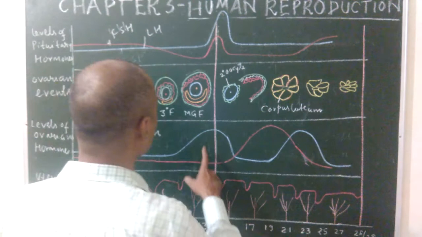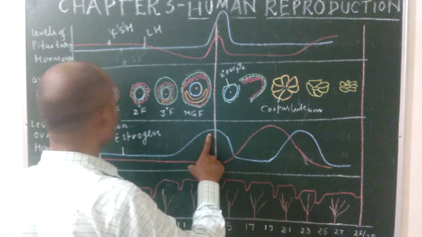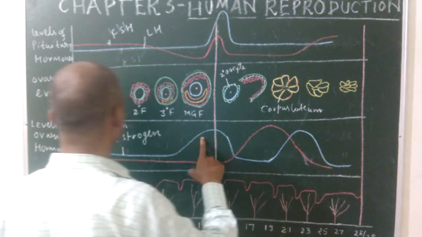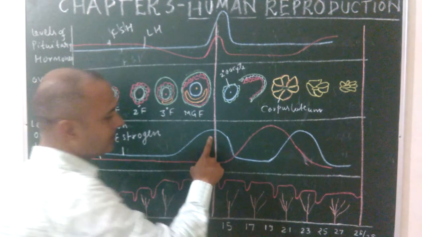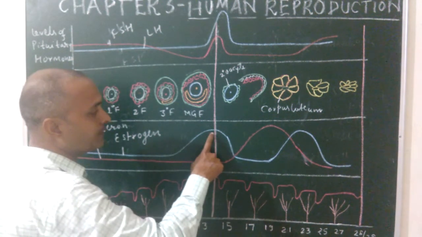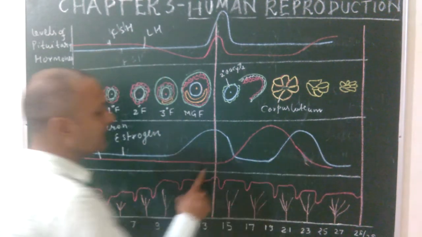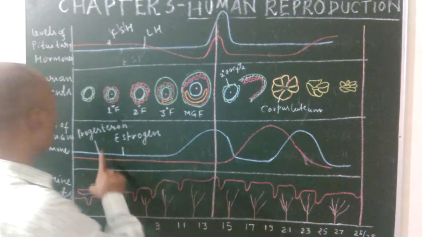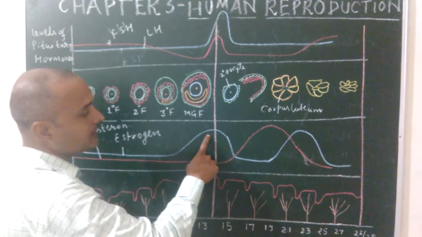Let us see once again. In these cases, the level of estrogen peaks high before and during ovulation. The blue part represents the estrogen level.